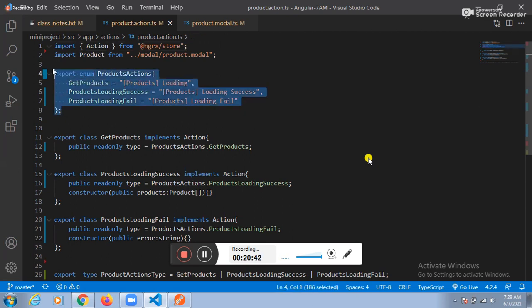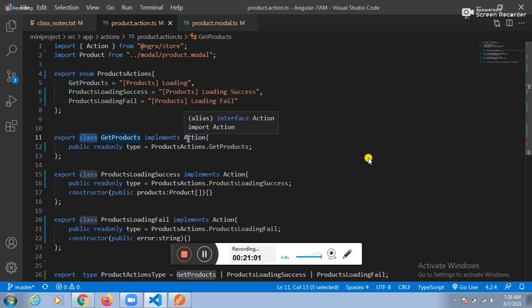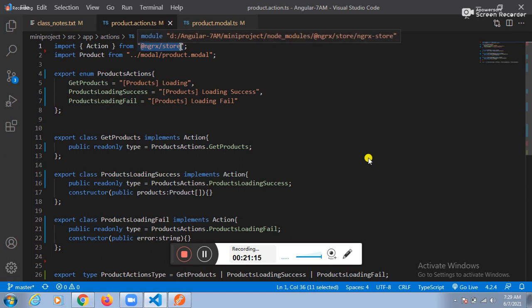Your ideas we need to convert to classes. Whatever ideas we have, we need to convert them to classes. To convert your ideas to classes, we need to depend on one predefined interface. Which interface? The Action interface. Where is that Action interface present? In NgRx, in @ngrx/store.